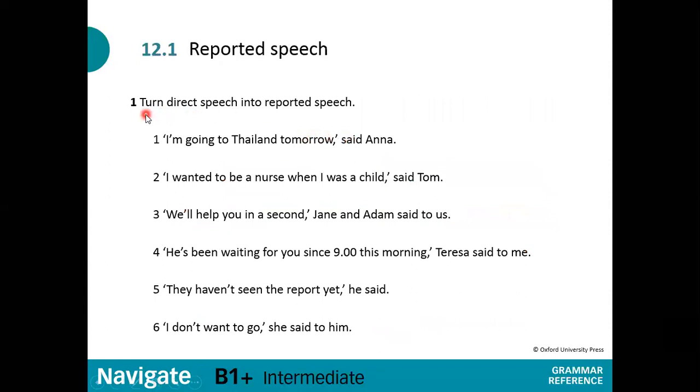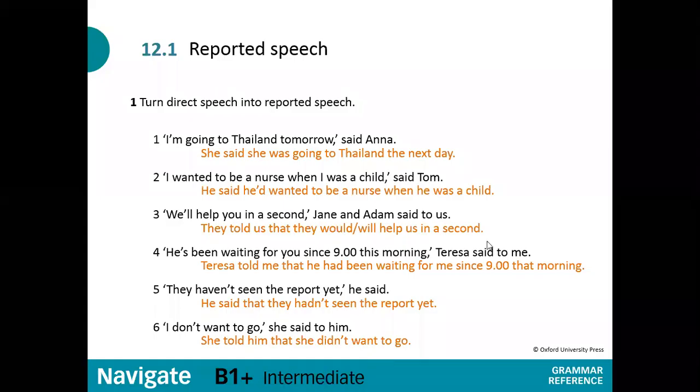Now here, you should turn direct speech into reported speech in these 6 sentences. Once you have done this task, now you can check because you have your answers here. If you have questions, you can ask me.